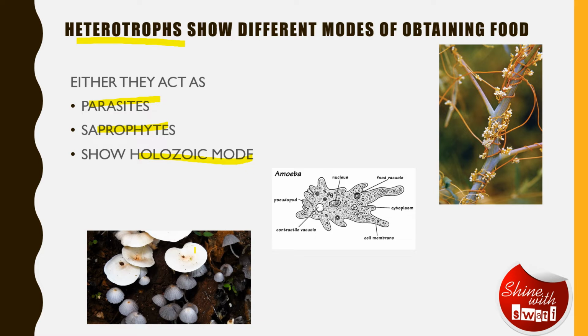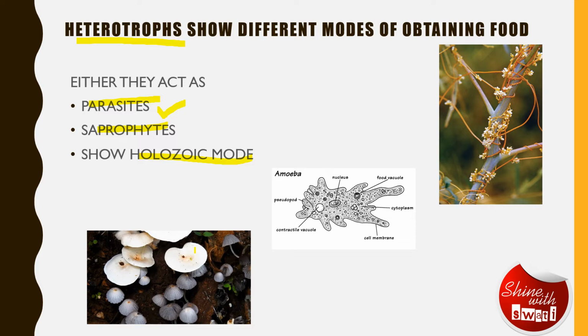Then there is this picture showing mode of nutrition in amoeba, which is holozoic in nature. And as you can see in this picture, it's a cuscuta plant that acts as a parasite, and that means it shows parasitic mode of nutrition.